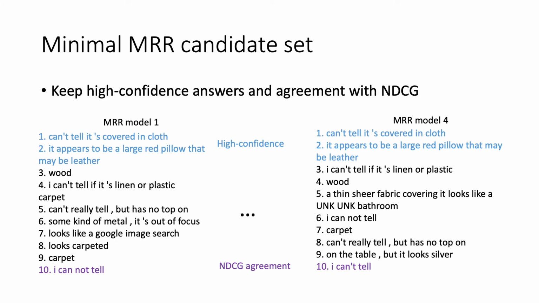To ensemble both of them, we first create a minimal MRR set that is likely to hold the correct answer according to the sparse annotations. We train several MRR models with different initial conditions. We keep only candidates that are ranked high according to all the MRR models. Also, we keep candidates that are ranked in the top 10 by the MRR models and also in the top 10 by the NDCG model. The intuition behind that is that these answers should not harm the NDCG metric, so we don't mind keeping them.